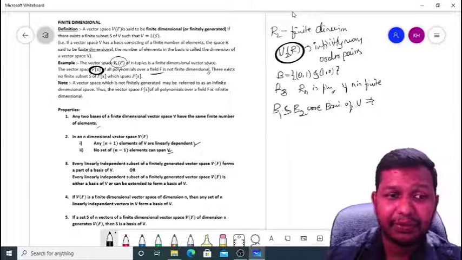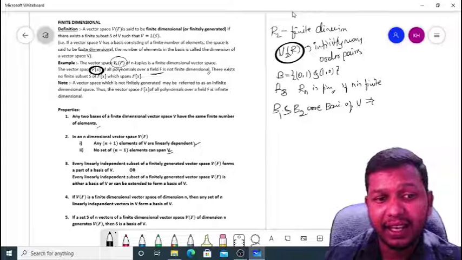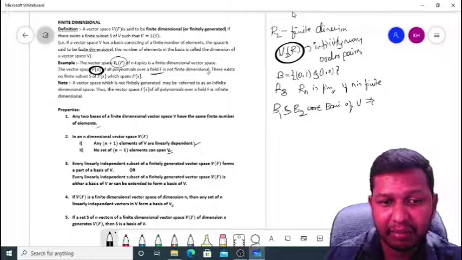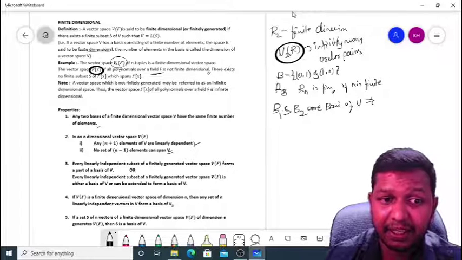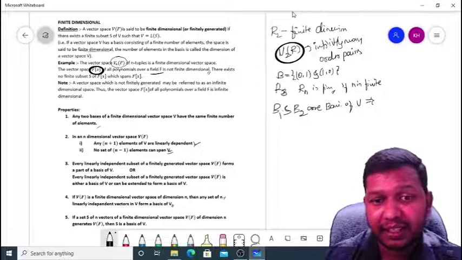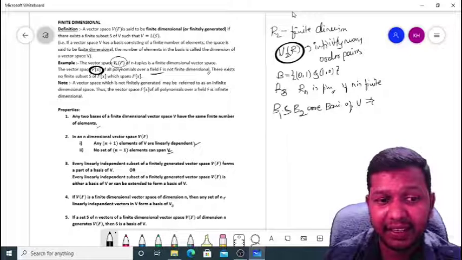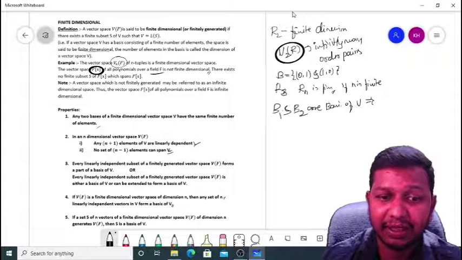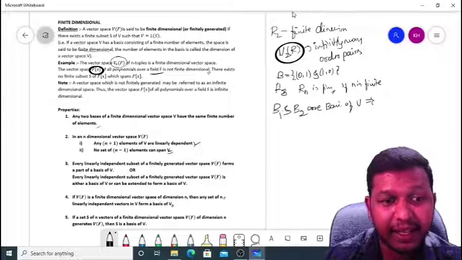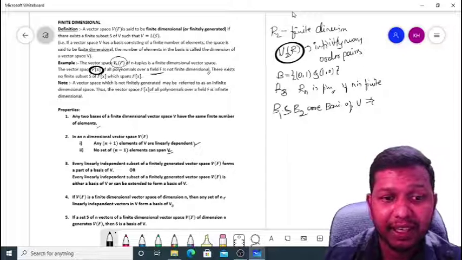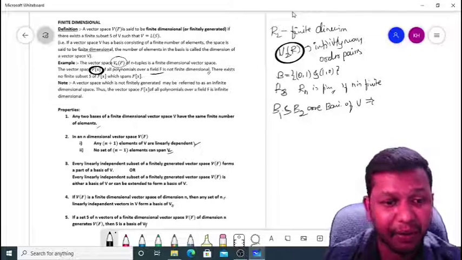The next property is that if V of F is a finite dimensional vector space of dimension n, then any set of n linearly independent vectors in V forms a basis of V. So if the vector space dimension is n, then a linearly independent set of n elements forms a basis of V. And the last property is that if a set S of n vectors of a finite dimensional vector space V of F of dimension n generates V of F, that means n vectors of a finite dimensional vector space span V, then that forms a basis for V.